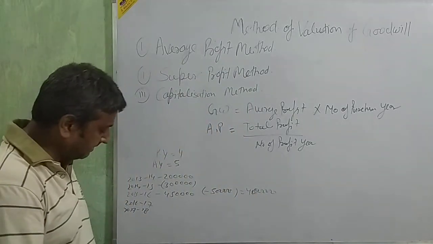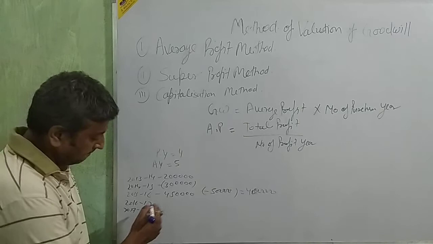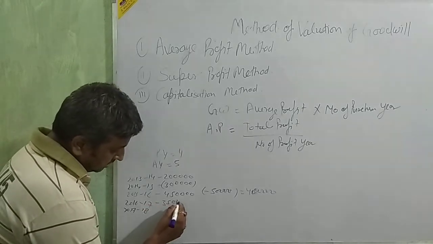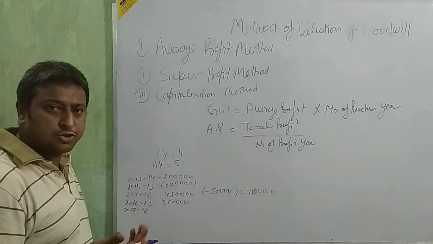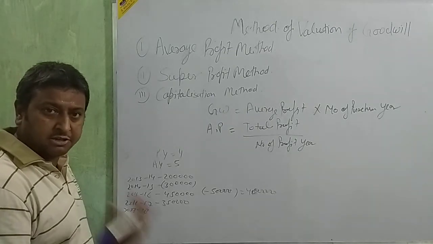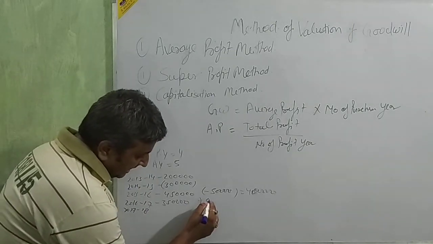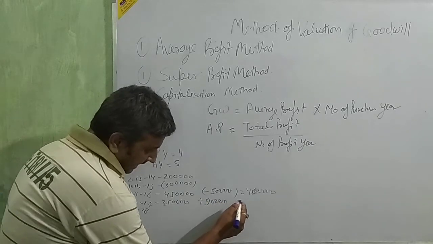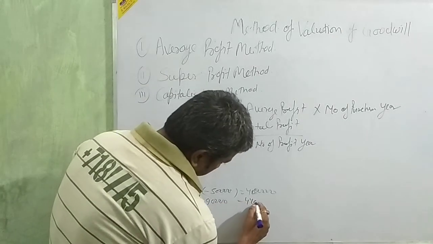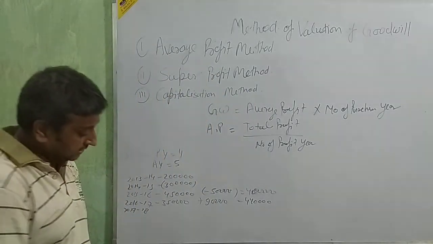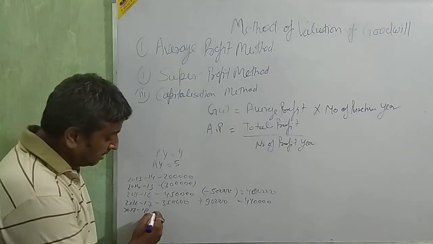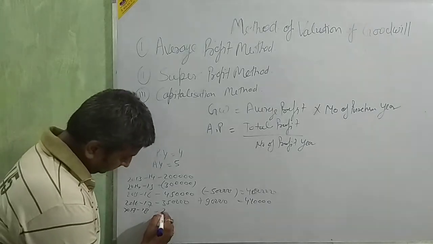Go to the next, 2016-17: 3 lakh 50,000 after charging an abnormal loss of 90,000. An abnormal loss is not normal; it comes from other sources. So since you have charged it, it is wrong, so add this 90,000, and it becomes 4,40,000. And 2017-18 profit is 2,60,000.